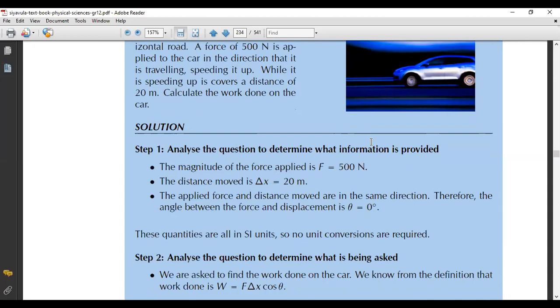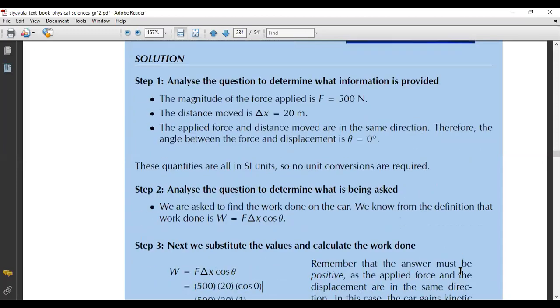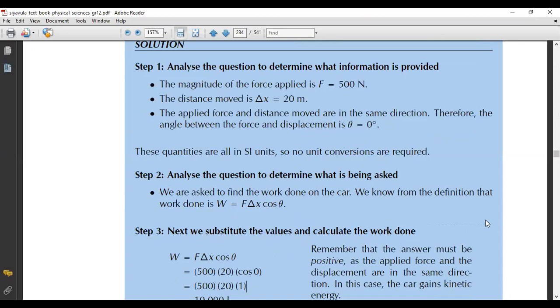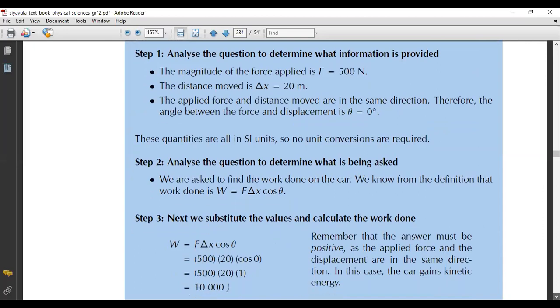Okay, we are asked to find the work done. We know that by definition, work is equal to force times distance times cos theta. But in this case, we know that cos theta is equal to 1, and we start substituting everything. So basically we have force times distance. Usually when they're in the same direction, it's equal to force times distance, because cos 0 will give you a 1, and this will be your answer.